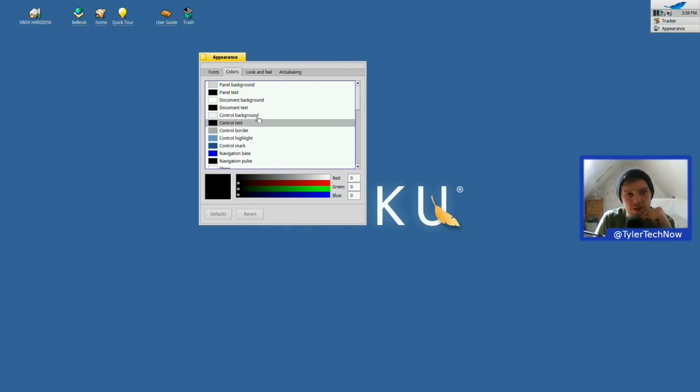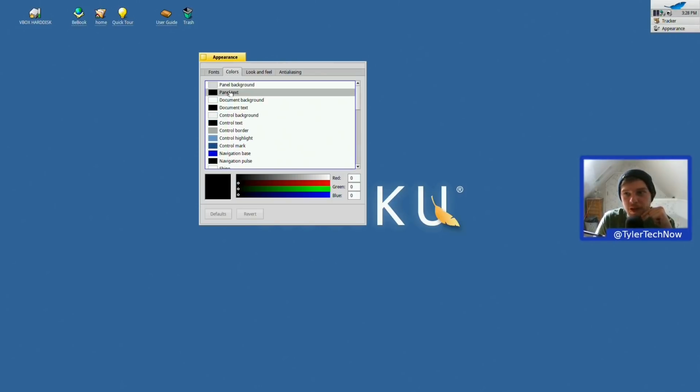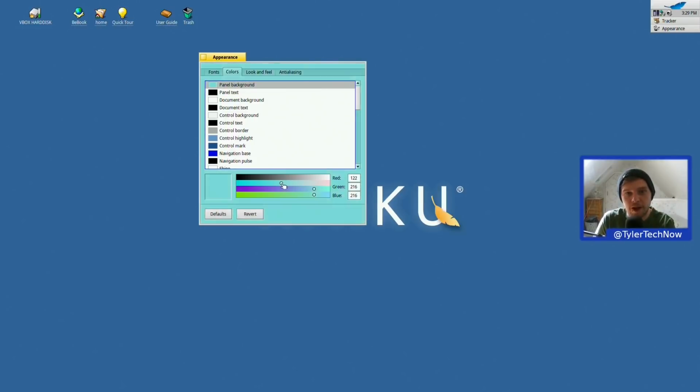Doesn't appear to have changed anything. There's no apply button that I can see. Okay, we won't worry about that. Oh, okay. Panel text, panel background. So, okay, we've got a slider here, and then we change it like so. There we go. So that's changing the panel background there. Interesting. So you get a nice little slider there to sort of get the colours just how you might like. Nice, I like it. So what else can we do here?